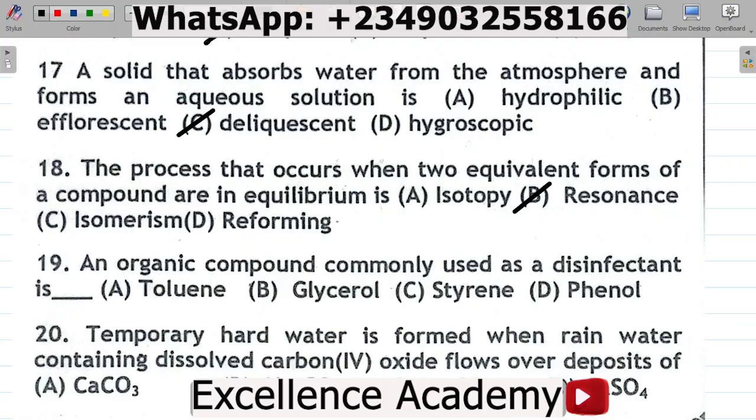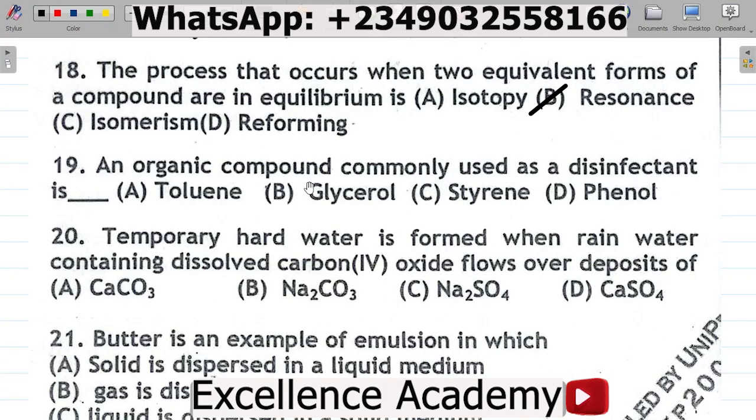That's the answer. Question 19 says an organic compound commonly used as a disinfectant is dash A. Toluene, B. Glycerol, C. Styrene, D. Phenol. Now note that toluene, let's have the first one there, toluene is used basically as a disinfectant, okay?